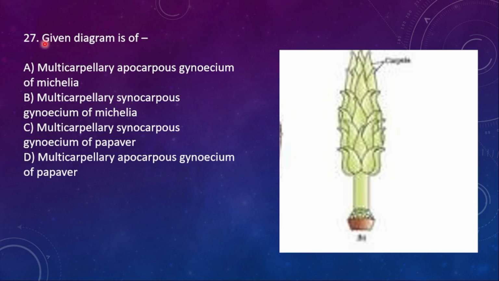The given diagram is the 27th question. The given diagram is of: A, multicarpellary apocarpous gynoecium of Michelia; B, multicarpellary syncarpous gynoecium of Michelia; C, multicarpellary syncarpous gynoecium of Papaver; D, multicarpellary apocarpous gynoecium of Papaver. Here the right option is option A itself. It is a multicarpellary apocarpous gynoecium of Michelia.